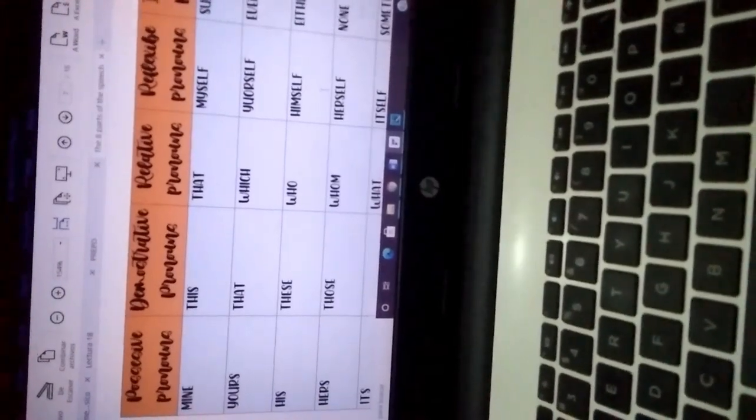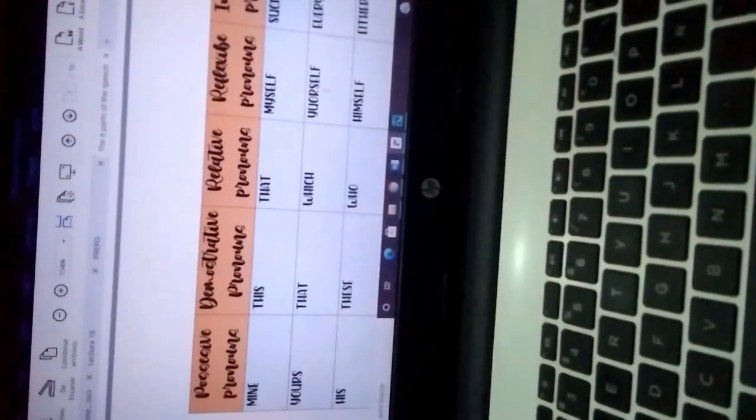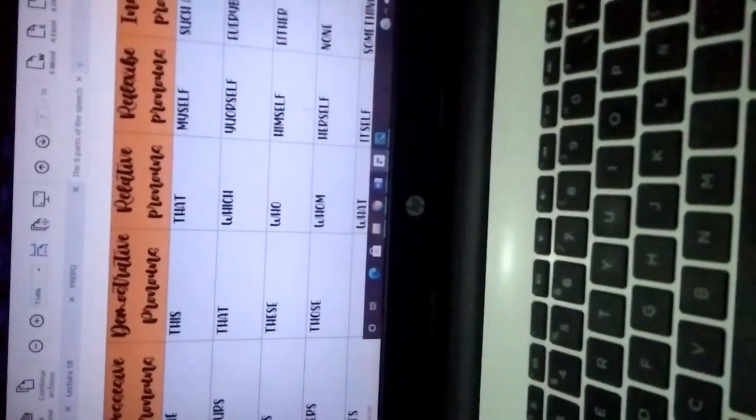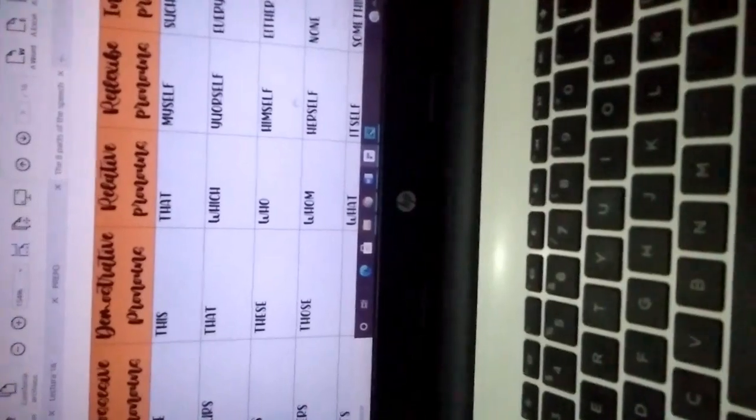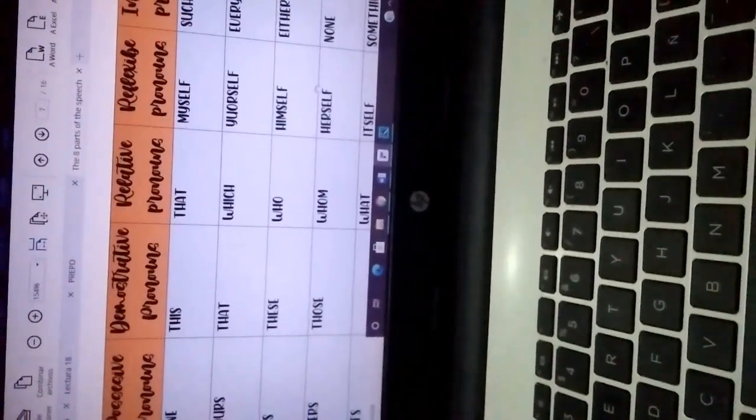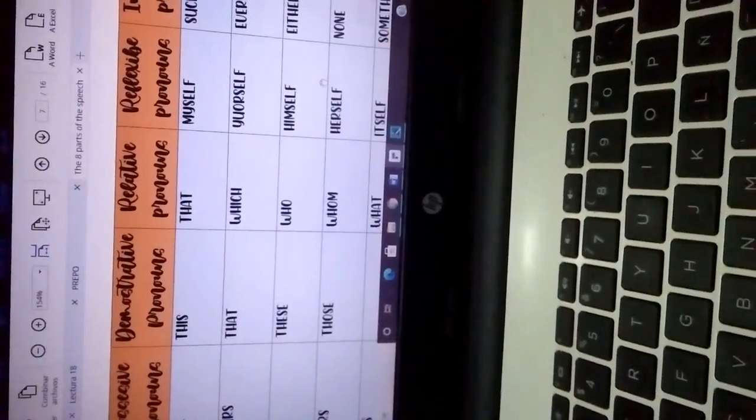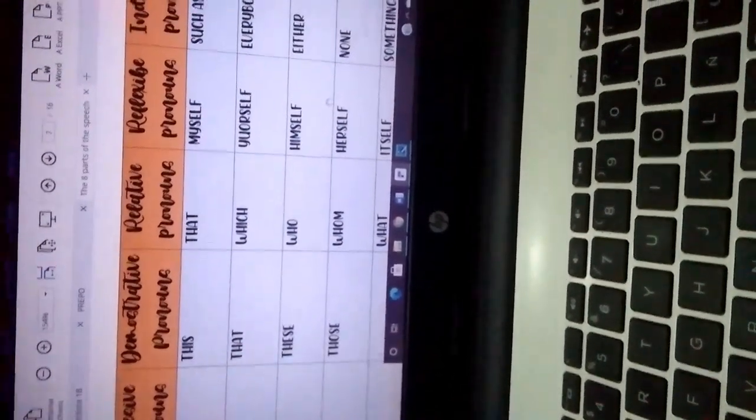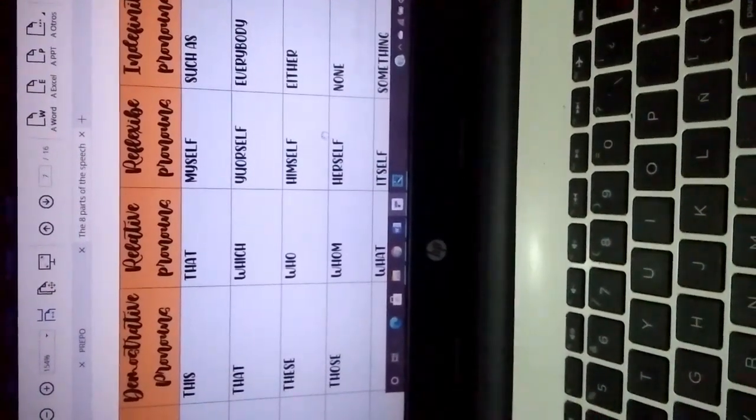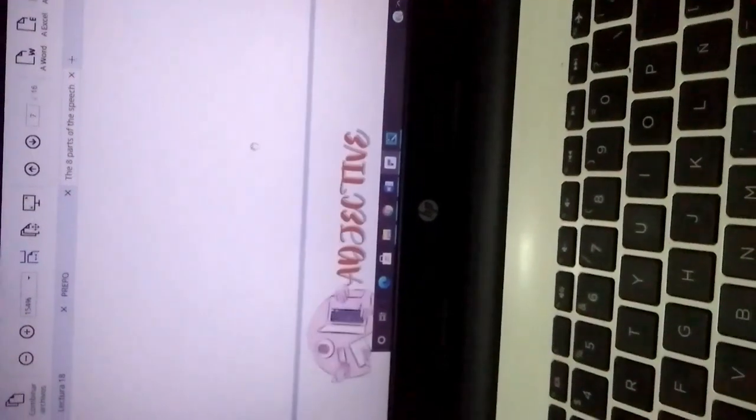Relative pronouns: that, which, who, whom, whose. Reflexive pronouns: myself, yourself, himself, herself, itself, ourselves. And indefinite pronouns are such as everyone, everybody, anyone, known as something.